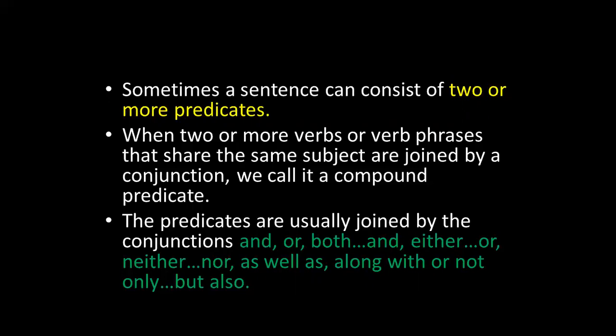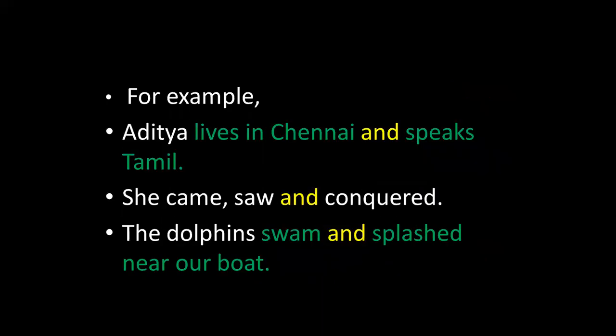The predicates are usually joined by conjunctions such as and, or, both and, either or, neither nor, as well as, along with, not only, but also. So these are the conjunctions that are used to join the compound predicate. In a compound predicate, they share the same subject.